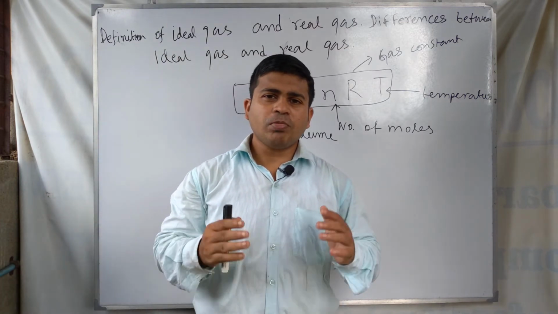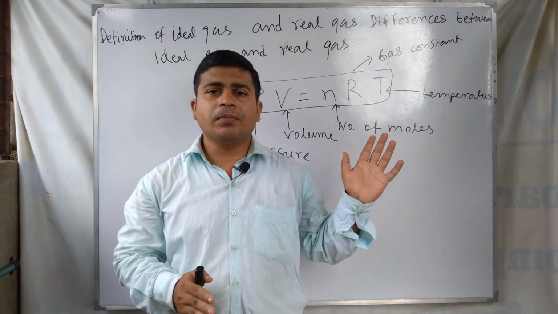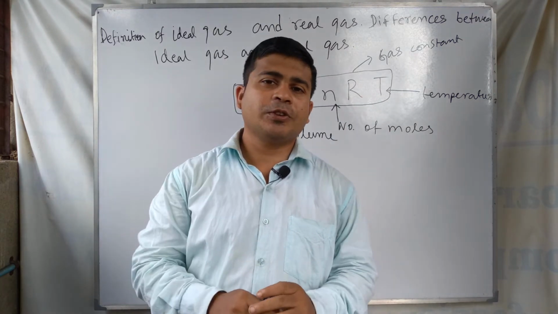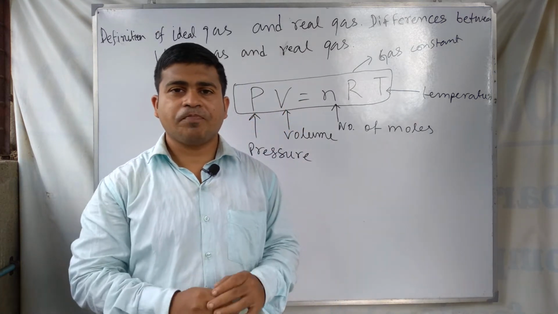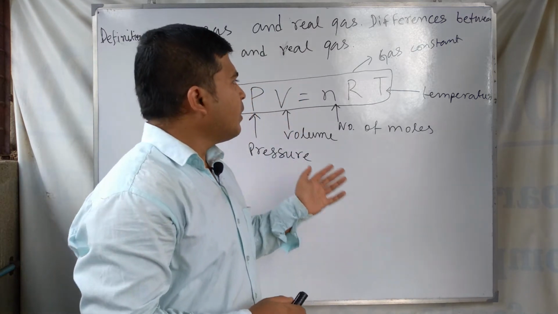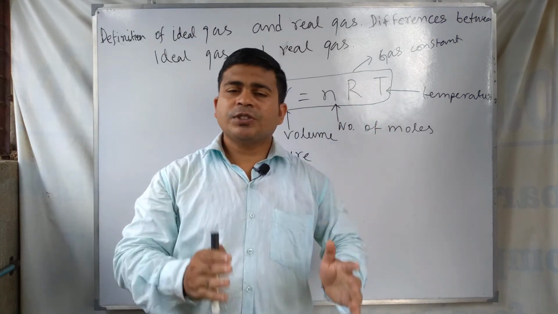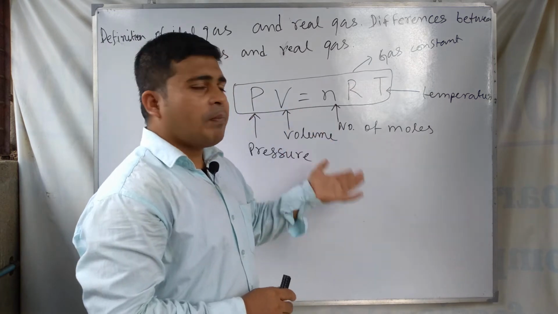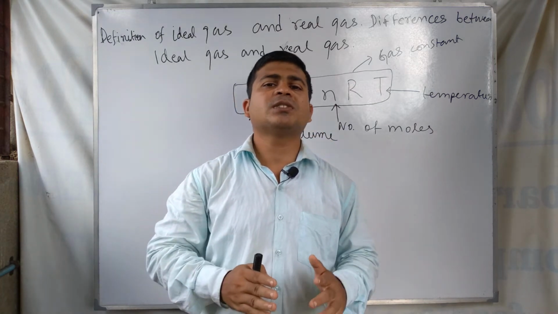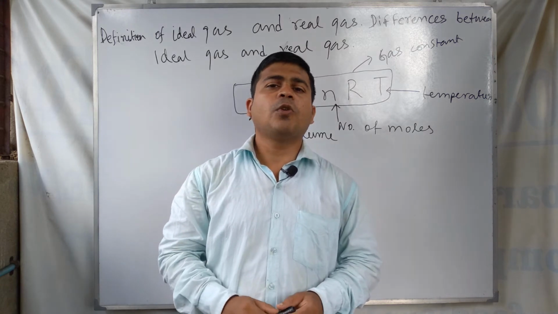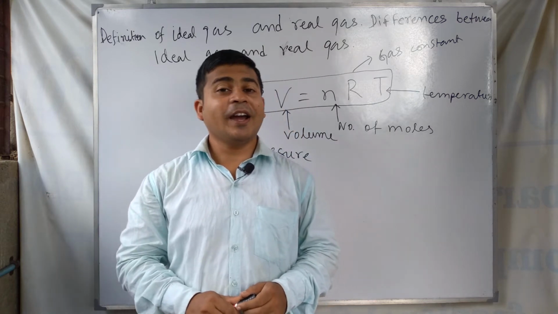So the gas that obeys the equation PV equal to nRT at all conditions of temperature and pressure, that is, the gas that obeys the gas equation, equation of state or combined gas equation under all conditions of temperatures and pressures, is called an ideal gas.